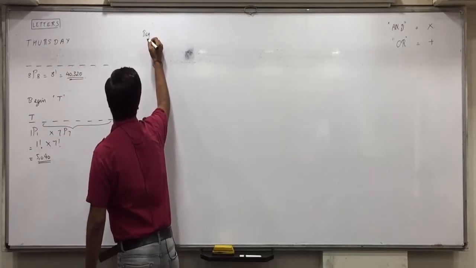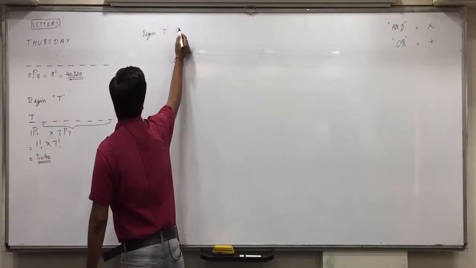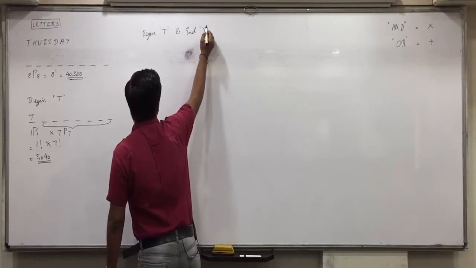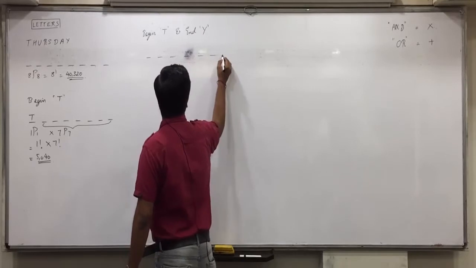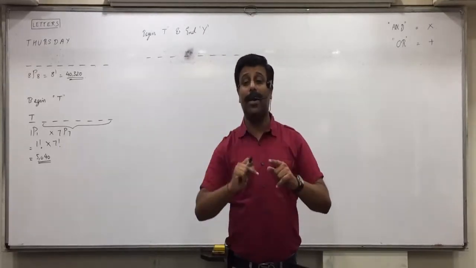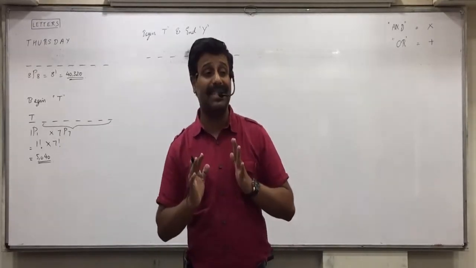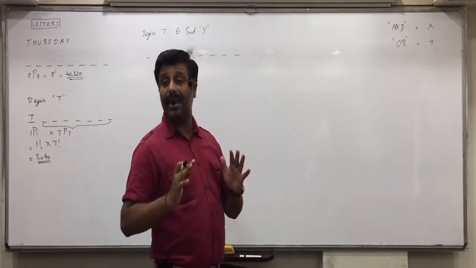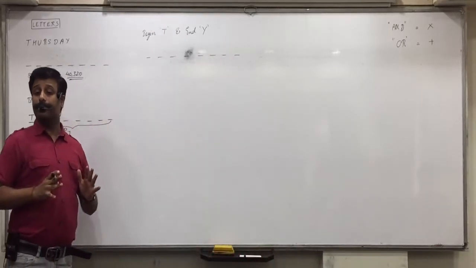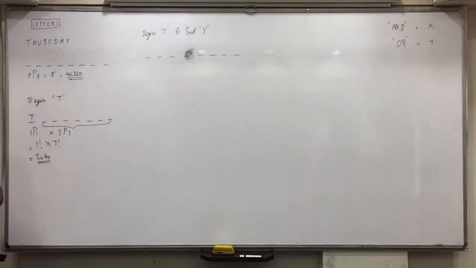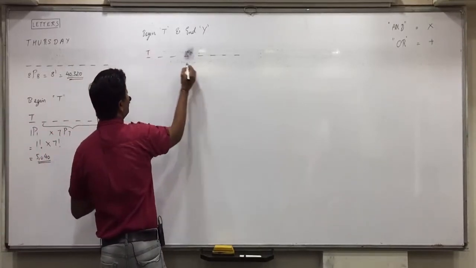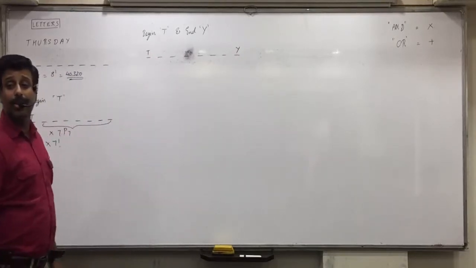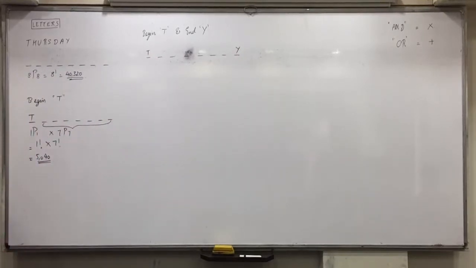Now I add one more condition. Begin with T and end with Y. Raise your hand now. How can you do this? Yes, understand this point properly because there are chances of making a mistake in this option. So listen carefully. Ruturaj, 1P1, 6P6, 1P1. Anyone else? So first of all, should I write T here and Y here? Yes. Now raise your hand. How can you do this? Anyone else? Decide.